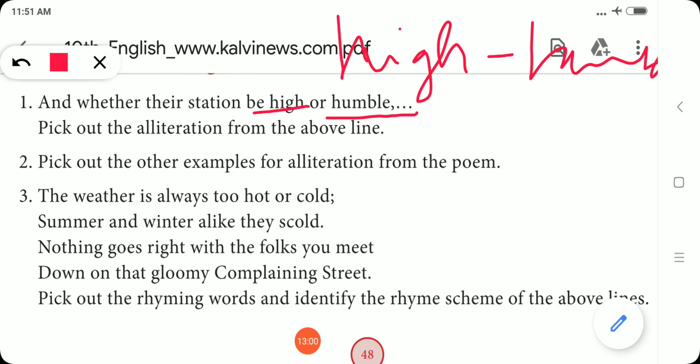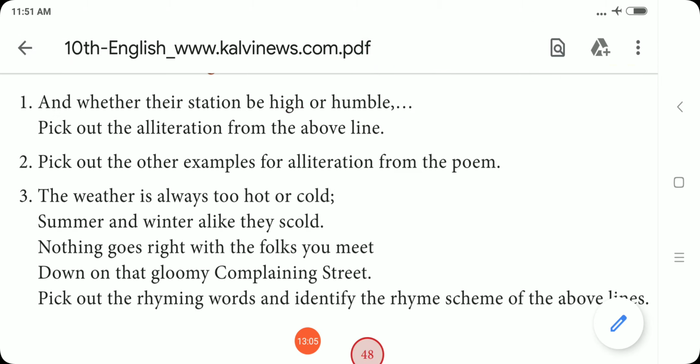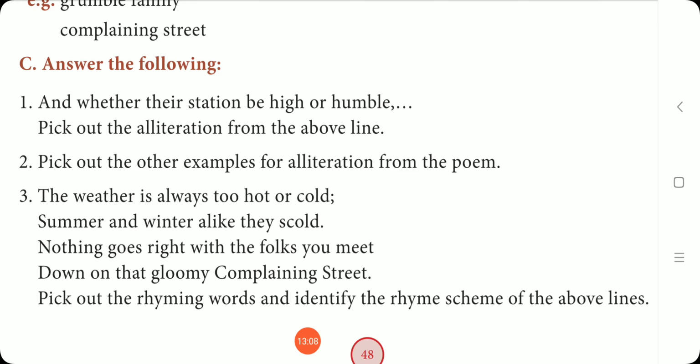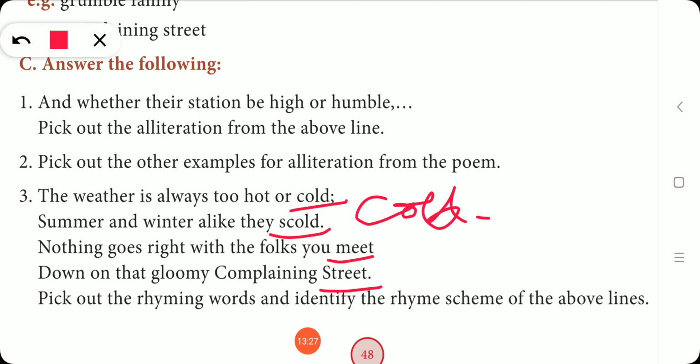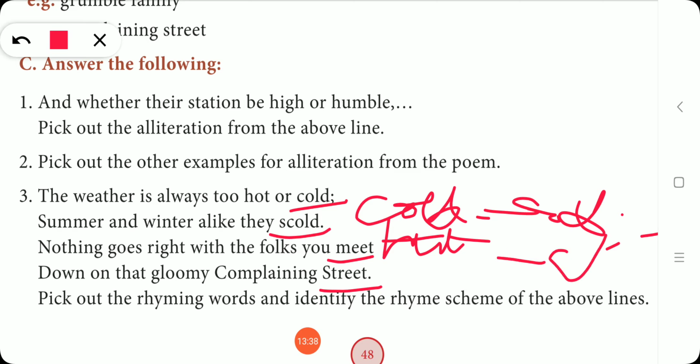Next: the weather is always too hot or cold, summer and winter alike they scold, nothing goes right with the folks you meet, down on that gloomy complaining street. So pick out the rhyming words and identify the rhyming scheme. This is very simple. What are the rhyming words? Cold and scold, then meet and street. You write it as cold hyphen scold, then a semicolon, and you can continue writing, or else come to the next line, meet hyphen street.